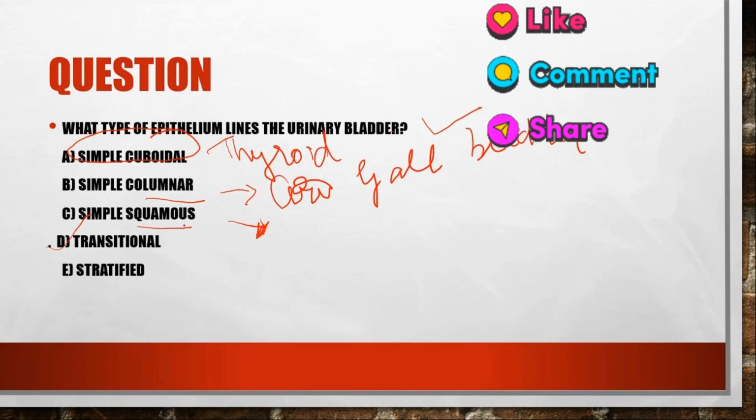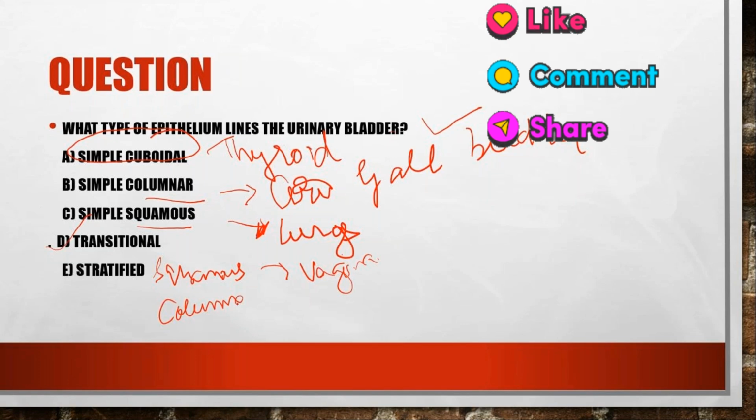And in which organ will the simple squamous be there? In lungs, you can remember simple squamous. And stratified squamous and stratified columnar. Stratified squamous in vagina, in ectocervix. Yes. And columnar is internal, but it is not stratified, it is simple columnar.